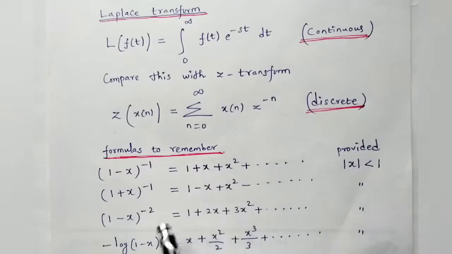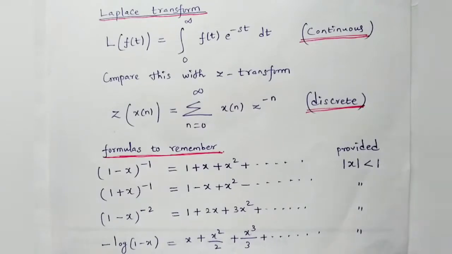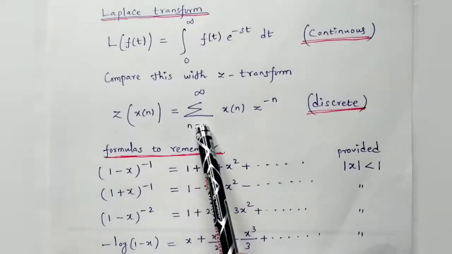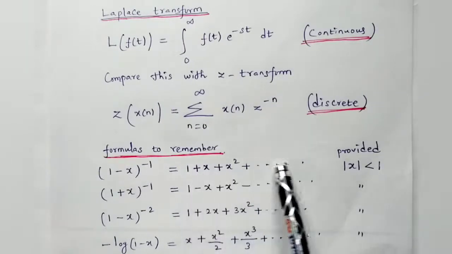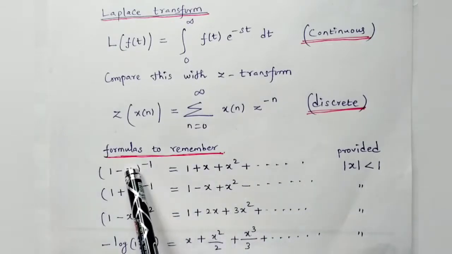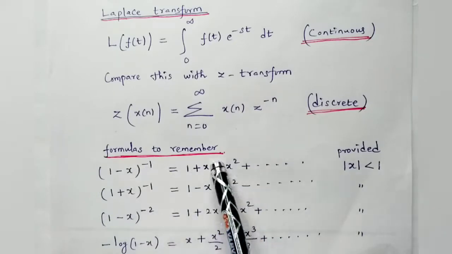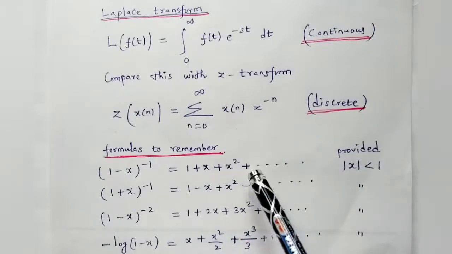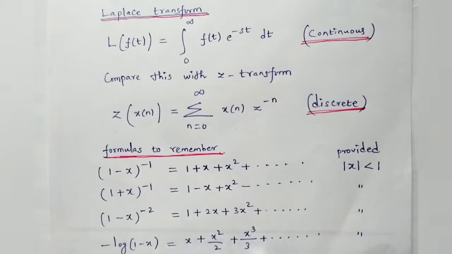Formulas to remember. These are all the formulas we are going to apply in the Z transform, and it should converge, because that summation is for a series. Definitely we want that as a function. So it should be convergent, and what area it is converging in, you know very well. These are the formulas we are going to use most frequently. That's why I have written all these here.